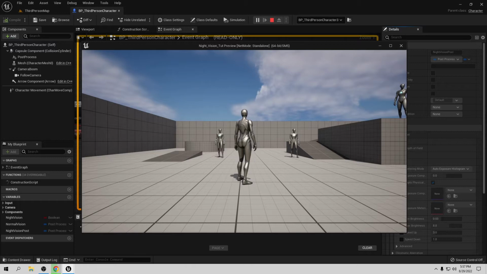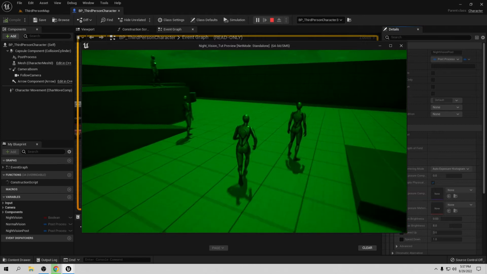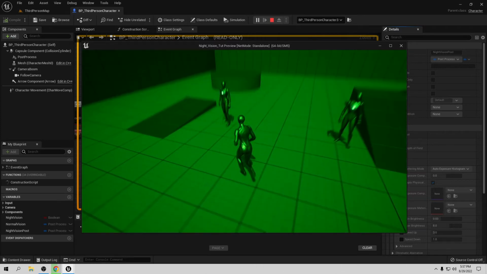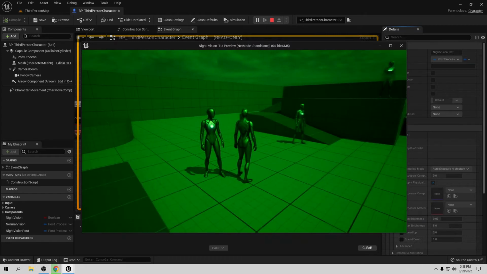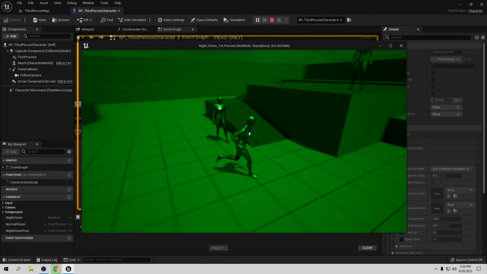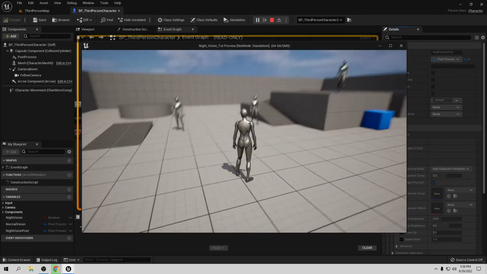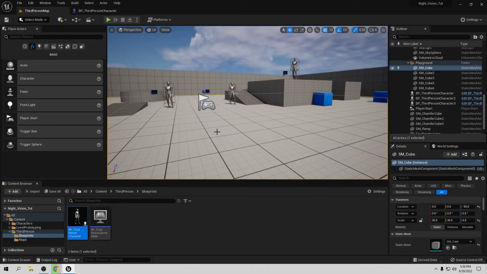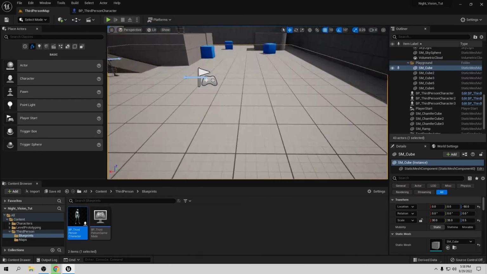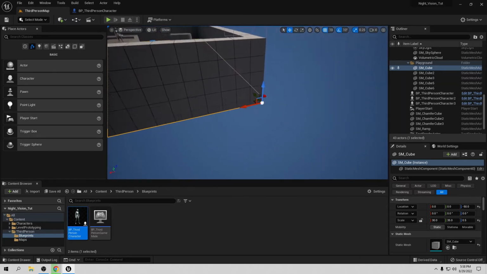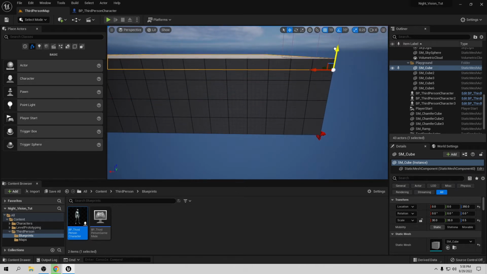So right now we can play with this. We can change this, so we have this green color, but you can see the player doesn't really change, because when you are in night vision they're going to be a more glowing character. And also if we duplicate the floor, let's go to a map here. You remember I'm using Lumin, so that's why I don't need to build this stuff. I recommend that you do too, because Lumin is the best you can get for Unreal Engine, so that's awesome. So let's put it like that.